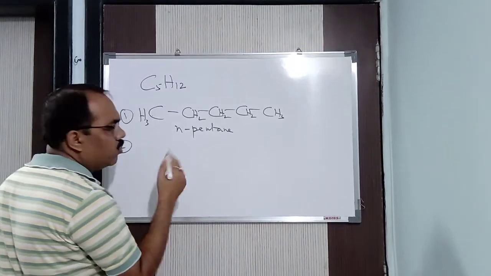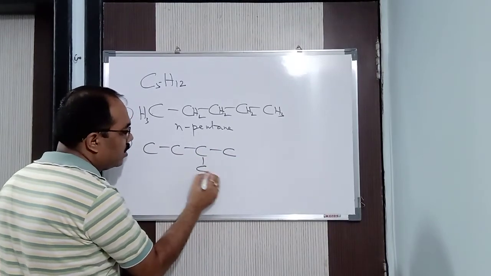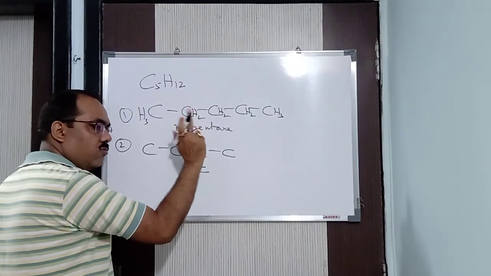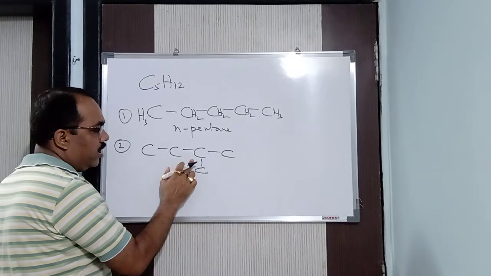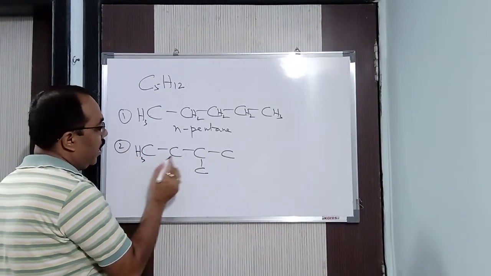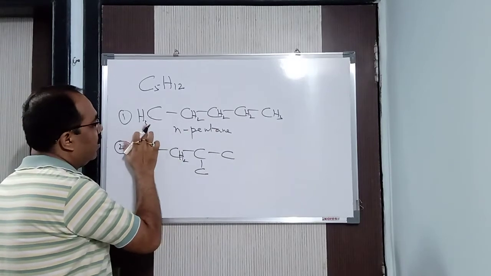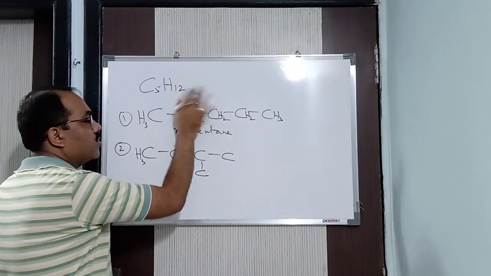Now, what more can we do with the arrangement? We can make a branch here, isn't it? This is a straight chain, normal. Always normal is one, straight chain is one. After that the rest are the branches. So this is one branch, in the second position. Now you put the hydrogens and count, and see whether you are correct or wrong, because here it is C5H12. Have you counted? 3, 5, 7, 9, 12. Correct, and 5 carbon, C5H12 correct.